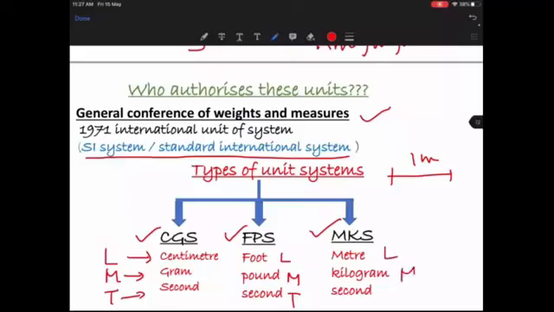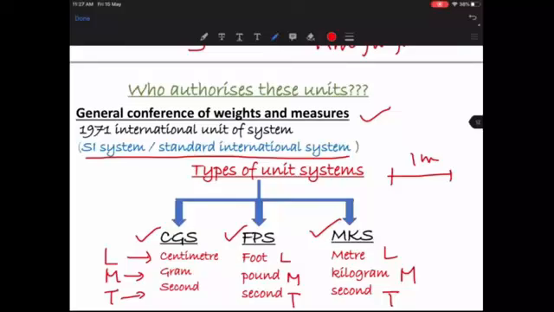This is the one that we in India currently follow in most of the situations, in most of the calculations. We here follow MKS unit, and you must have heard of foot or pounds, all these other units also. So there are some countries which use the other unit system, but we basically follow MKS unit systems.